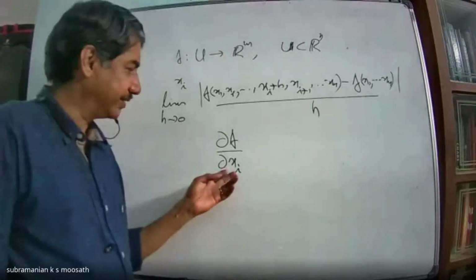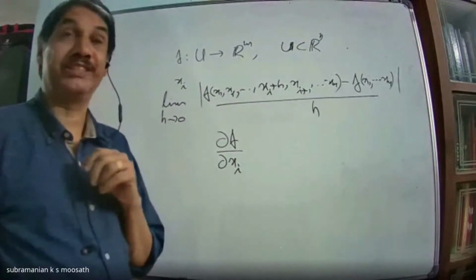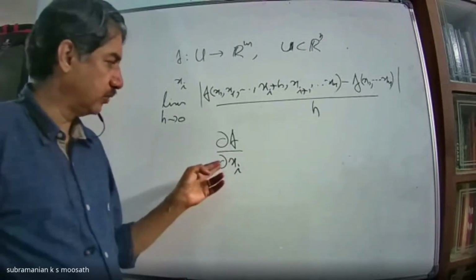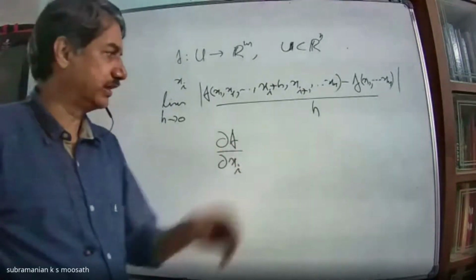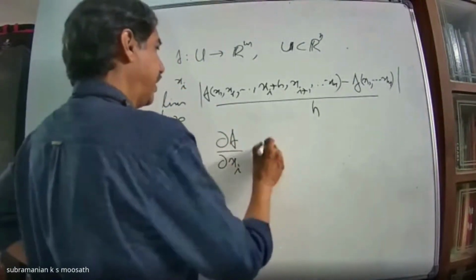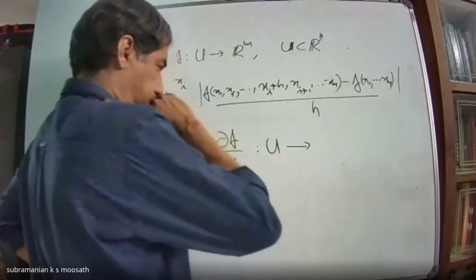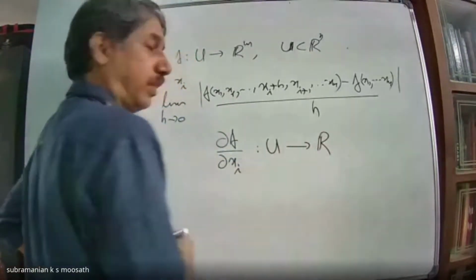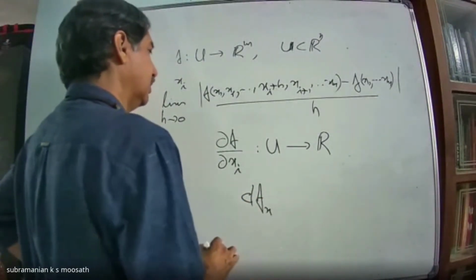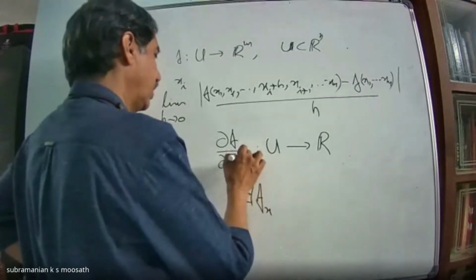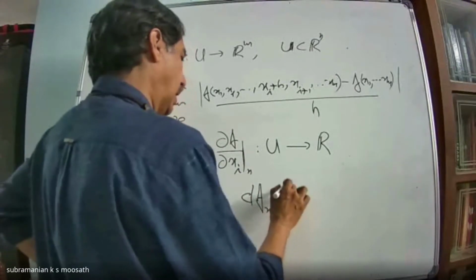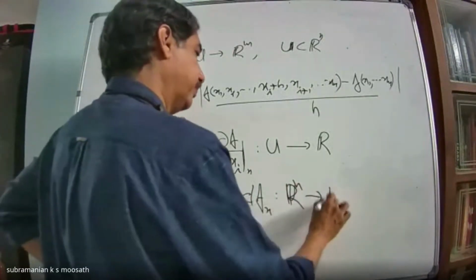Now, how can you connect this with the total derivative df, which is a linear map? Have you studied how to connect the partial derivatives with the total derivative? So f is a map from U to R, and df at the point x is a map from Rn to Rm.